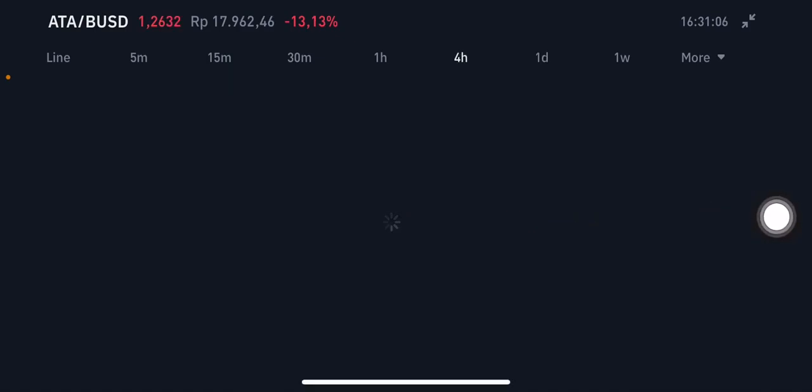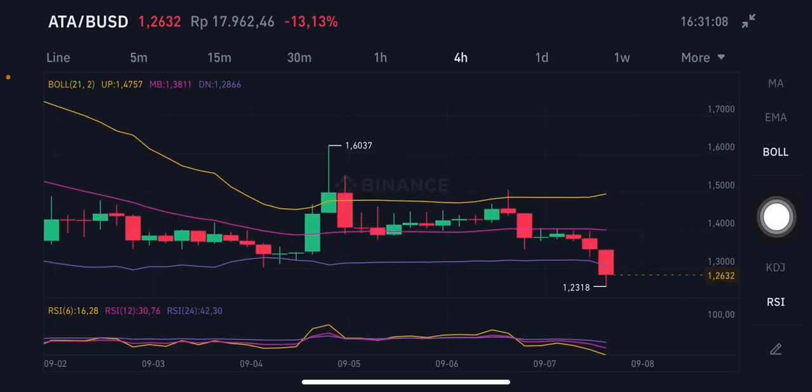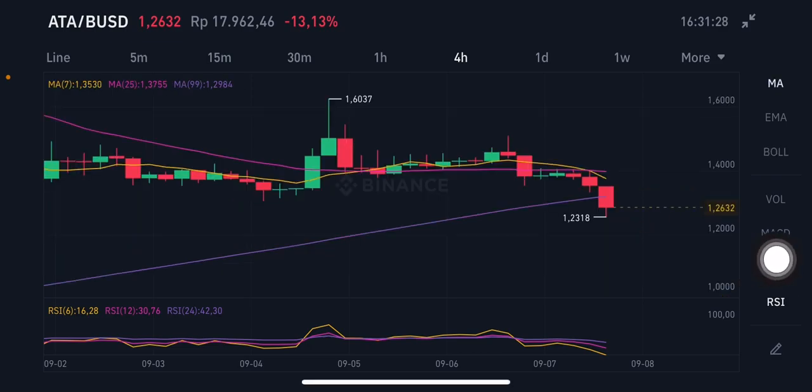For the 4-hour chart, basically it's already below the lower band at 1.2866 US dollar, right? Still having a correction, I think having a correction here. RSI stochastic is already in the oversold position. And I think if you want to enter, you can enter slightly at 1.1 or 1.05, right? For the moving average, it's also already below all of the moving averages here, at 1.2318 US dollar here.